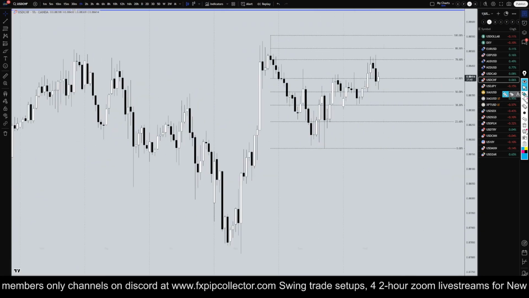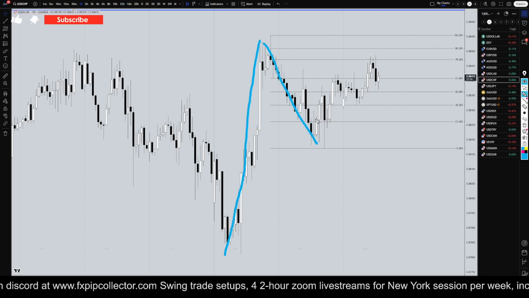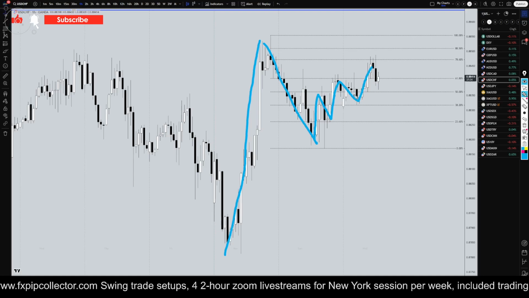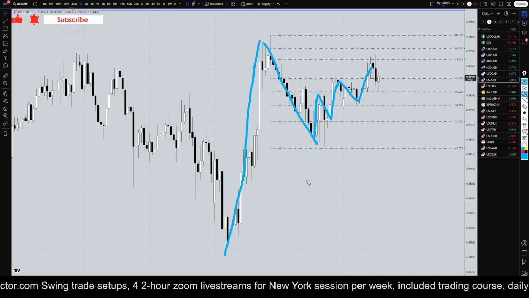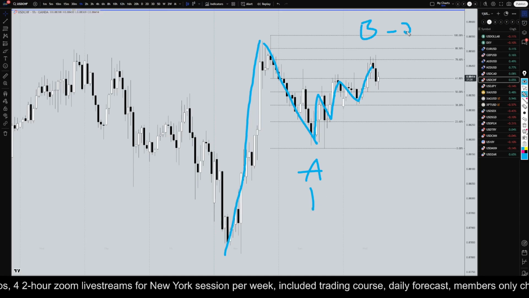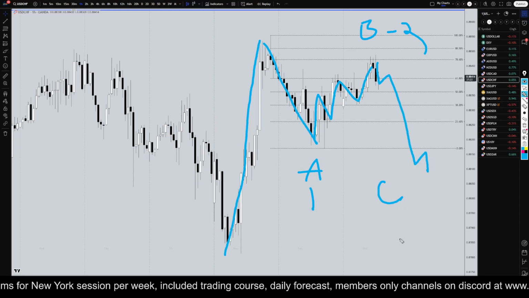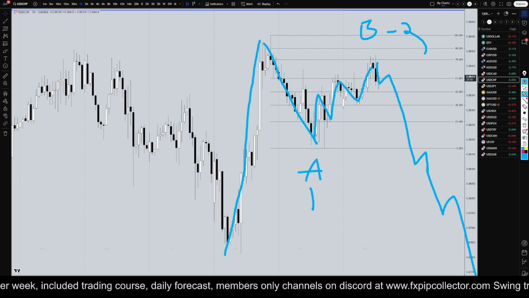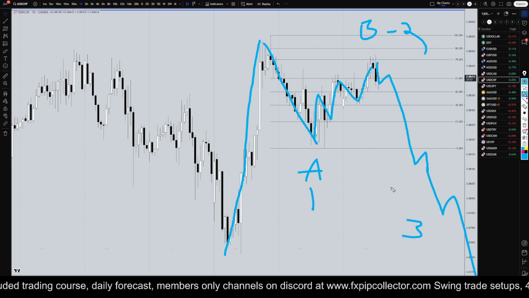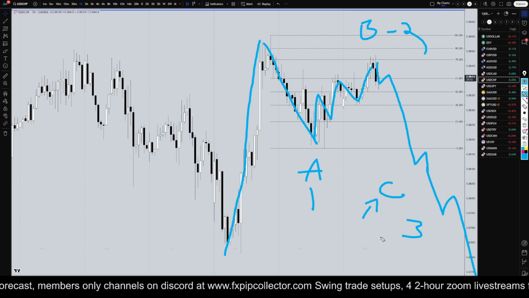Now going down to the 1 hour time frame, it looks like we have impulsive up and then we have impulsive down. This move up looks pretty corrective to me because it's very overlapping. So maybe this is a wave A or possibly a wave 1. Maybe this is a wave B or possibly a wave 2. And I think it's likely we will push down for either a wave C, which would look like this and then turn back up, or maybe it really is a wave 3 and it just makes lower lows, lower highs in a wave 3. But either way, I think we would make a wave C or possibly a wave 3 next.